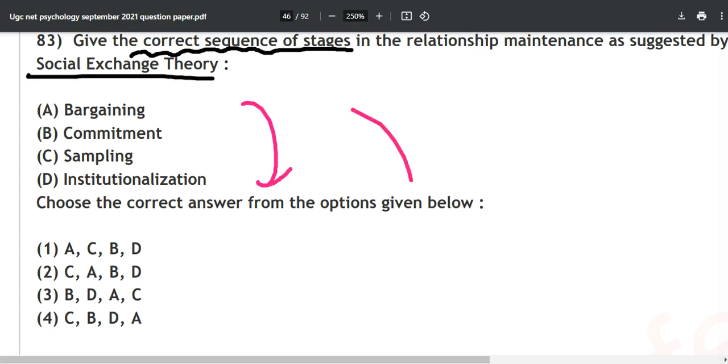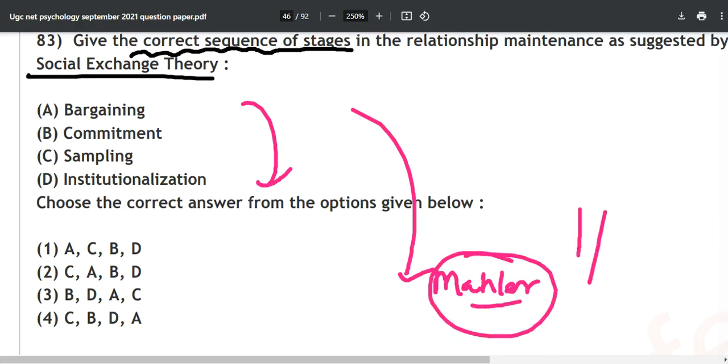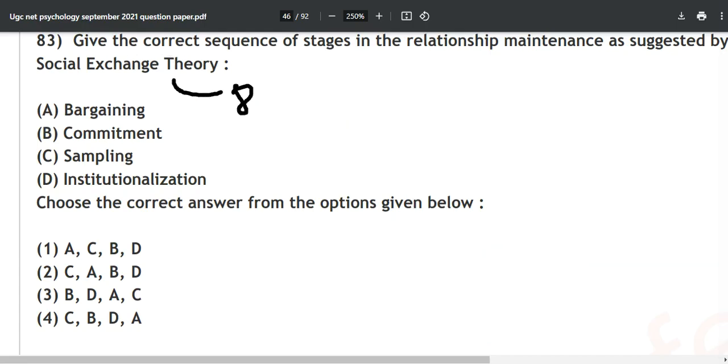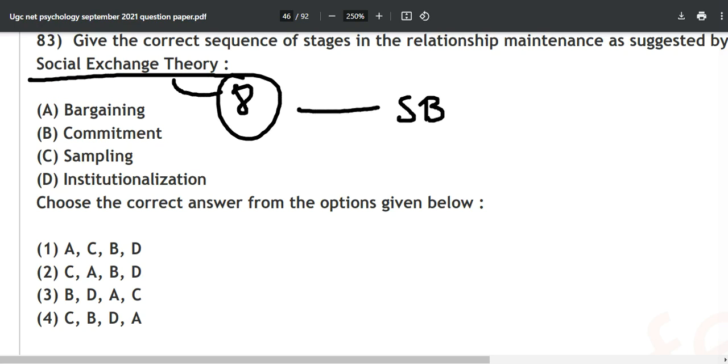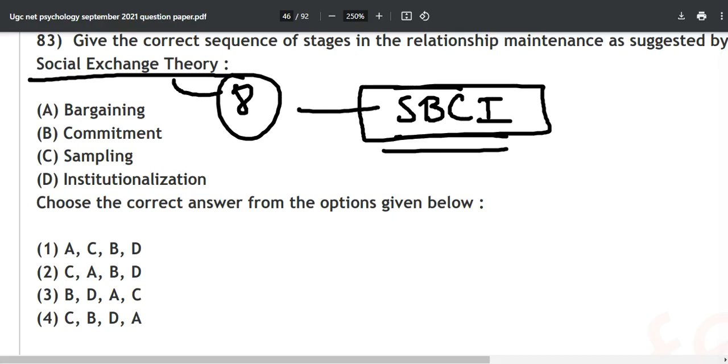See the theory down below which we discussed of Mahler, it is 0.1% or 1% chance of repeating, but this has 90% chances of getting repeated. Okay, this is from your unit number 8, social psychology, social exchange theory. The mnemonic for that will be SBCI. Just try to remember SBCI again and again right before your exam.